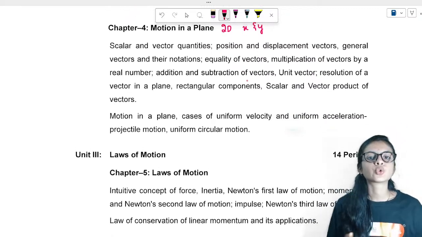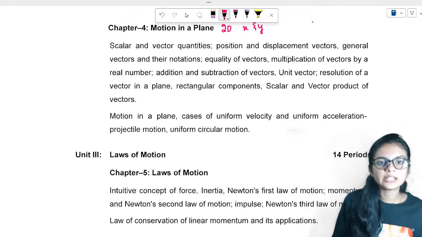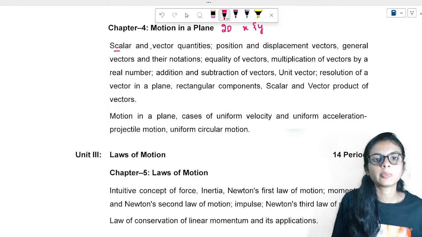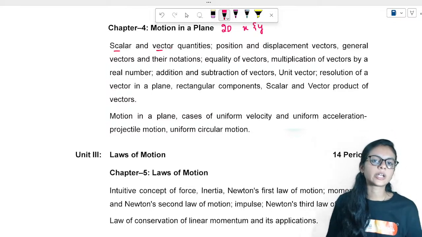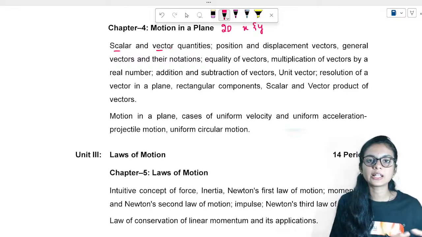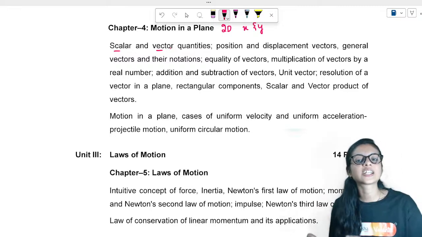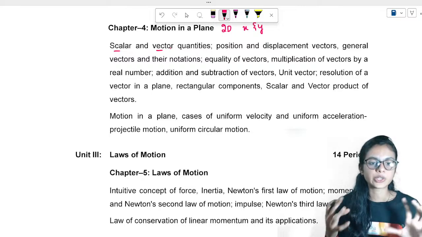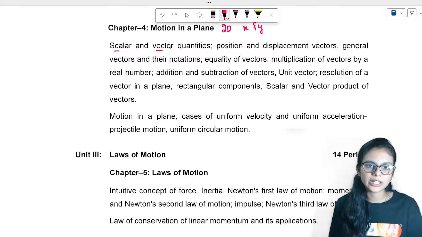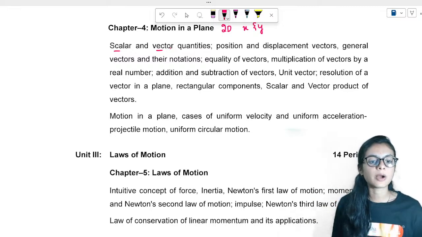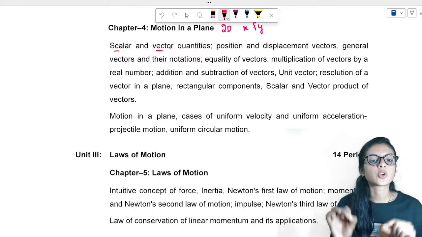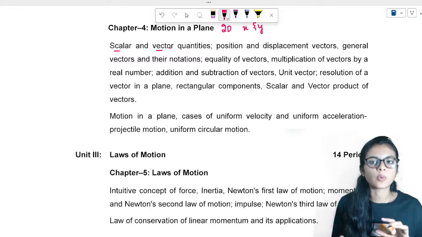Next, what we have is motion in a plane. Before entering motion in a plane, we have to be very good with scalars and vectors. You may say, ma'am, we already know it. A scalar is a quantity that has only magnitude and a vector is a quantity that has both magnitude and direction. But it's not only that. There's a vector law of addition, the parallelogram law of addition. You'll be studying about that. Don't worry, I will also cover vectors and scalars because it is the basic requirement.